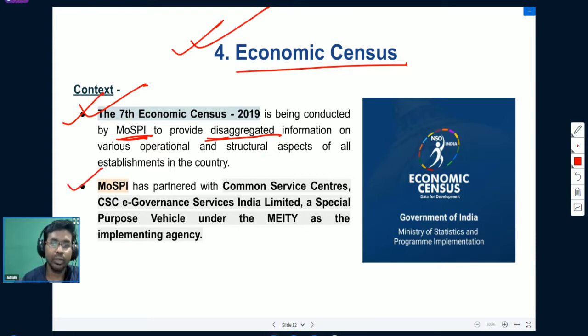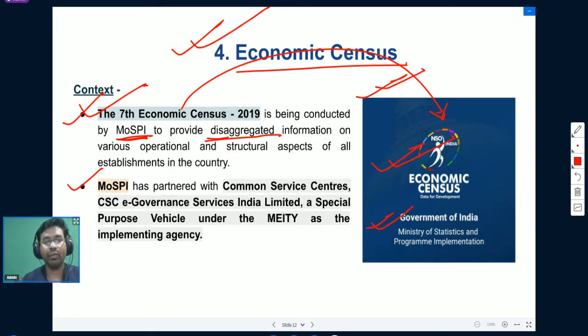So this seventh economic census was conducted by the Ministry of Statistics and Program Implementation in India. I have included an image also for you so that you have a pictorial remembrance on these topics.